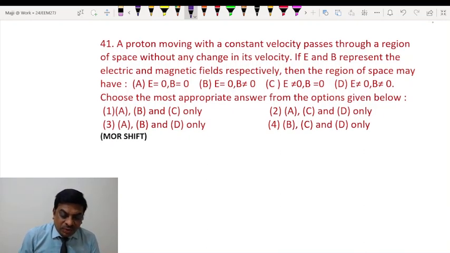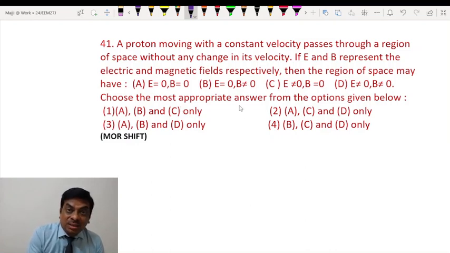without any change in its velocity. If E and B represent the electric and magnetic fields respectively in the region of space, we have to explore various possibilities when this condition would be encountered. It's clearly given that it passes with a constant velocity through a region of space without any change.